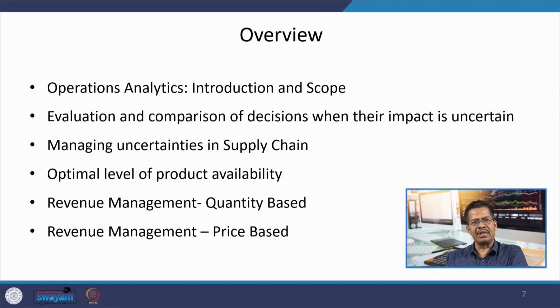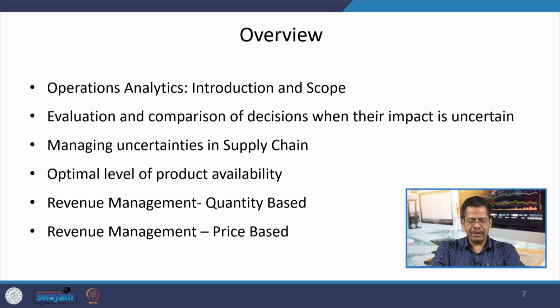Supply chain is a very integral part of operations management. Initially we used to discuss supply chain as a single chapter in operations management classes, but over a period of time supply chain has become such an important competitive force for the organization that the entire operations management is now a subset of supply chain, and as a result, a lot of research, teaching, and courses are being developed on supply chain.